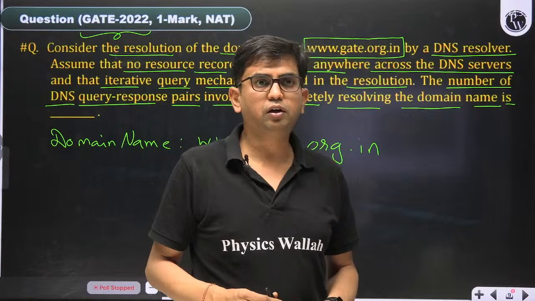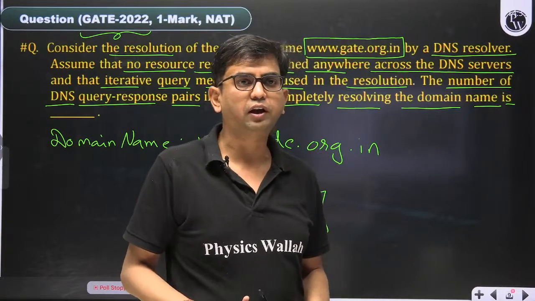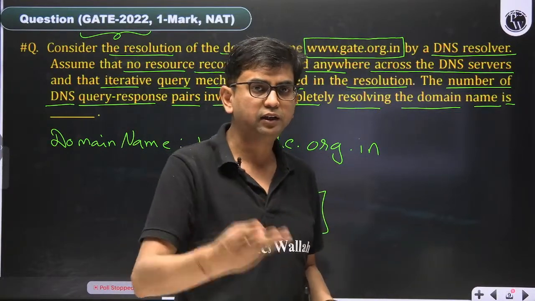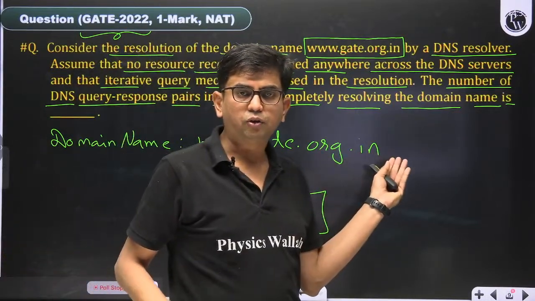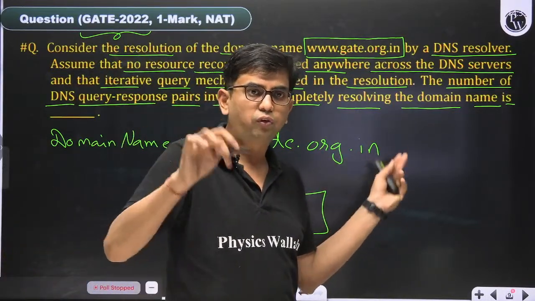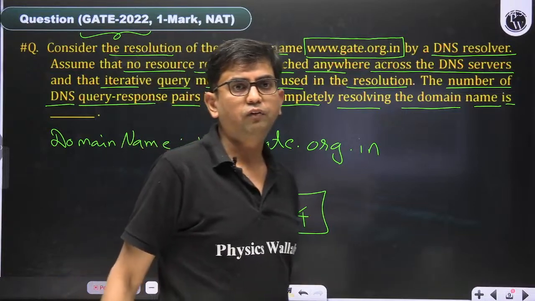Clear? Some people are giving answer 3. Not 3, that is not correct. 3 is for a 3-tier hierarchy. Here the intermediate TLD is present. So our answer is not 3. Our answer is 4. So will the answer always be 4?